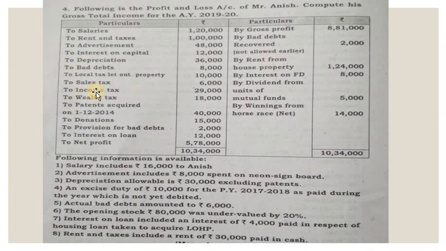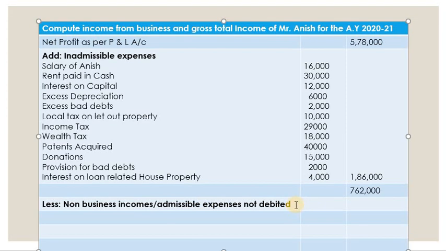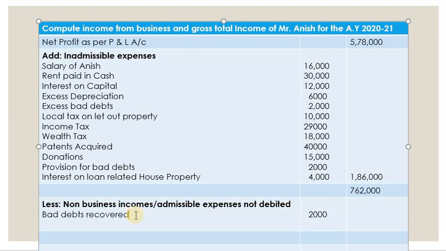But if you disallow it, if you show it as inadmissible expense, and if you recover it, then it is not related to business because you have shown it as inadmissible. So here also it becomes inadmissible. It is a non-business income. So what we have to do? We have to deduct it. It's already added here. We have to deduct it. The first one, bad debts recovered 2,000.